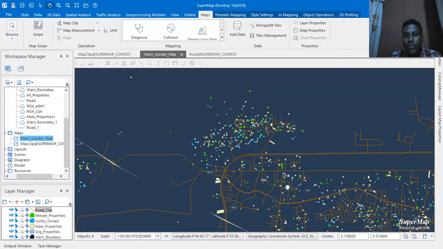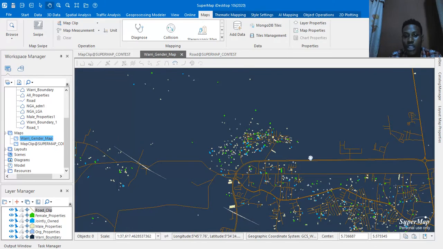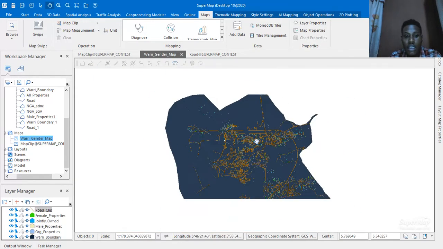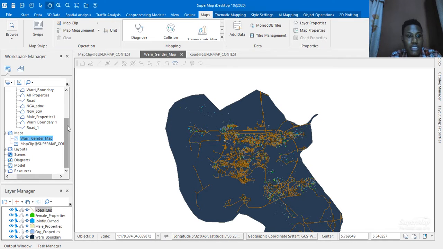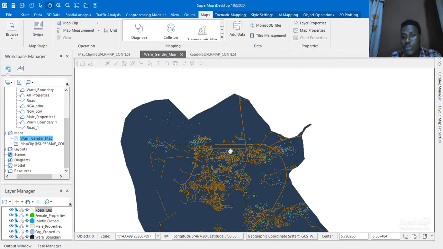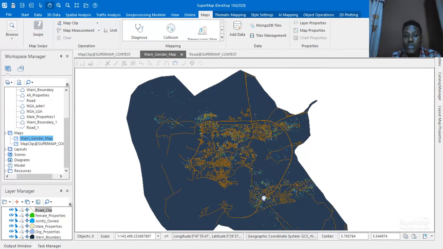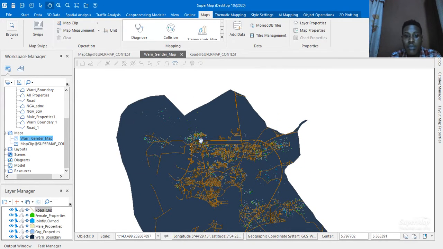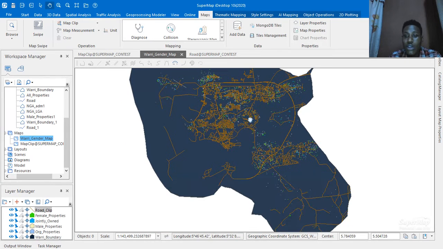And after the overlay was complete, I simply created the graph. The graph was also needed to throw more light, or more or less make my map communicate with whoever it is that comes across my map.